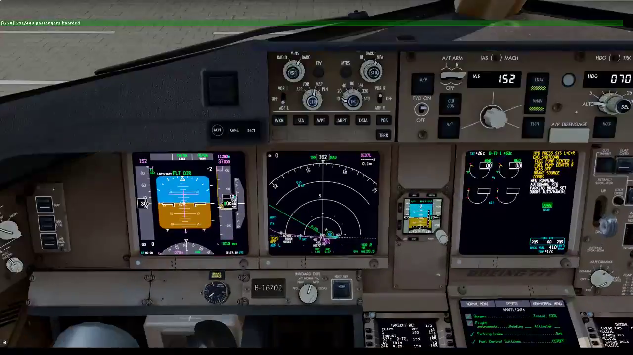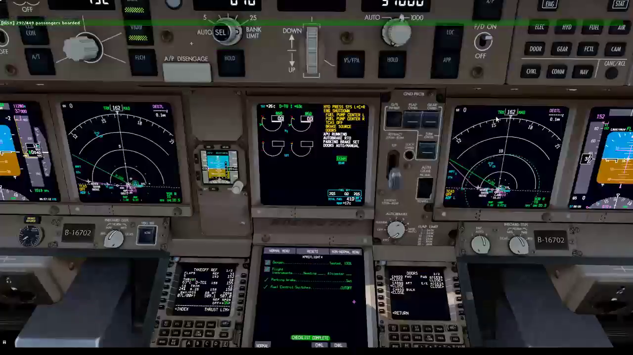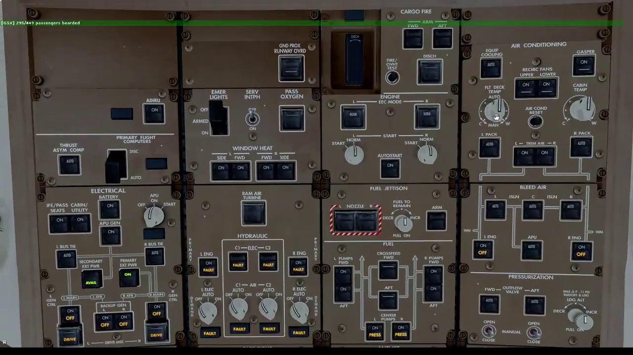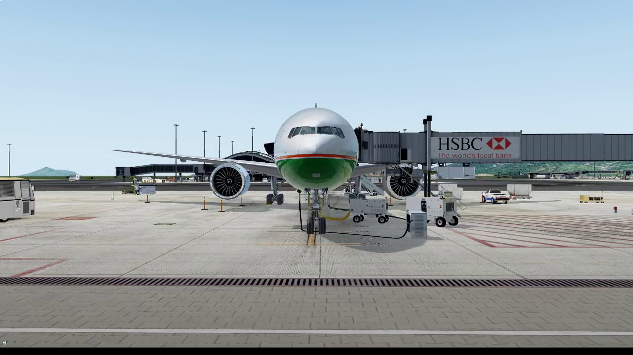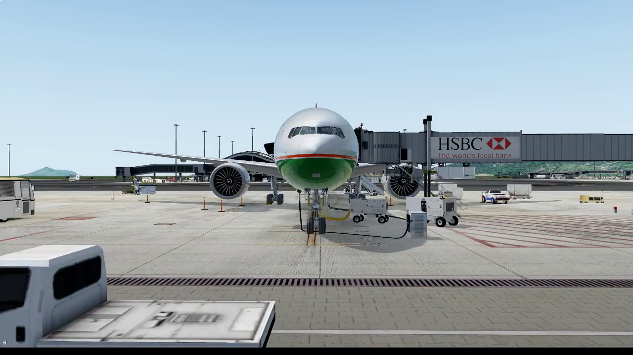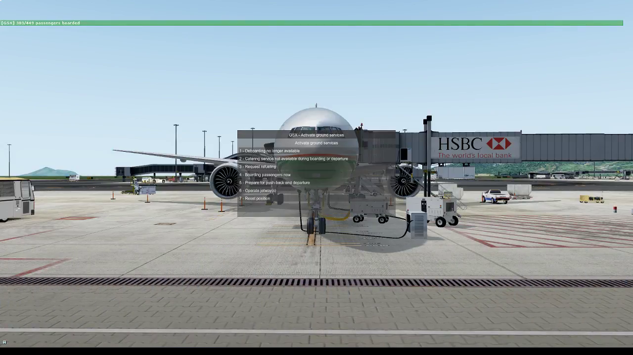Let's check the fuel on board. Still 41,000 pounds. APU not tapping into our planned fuel as yet. Car for pushback.